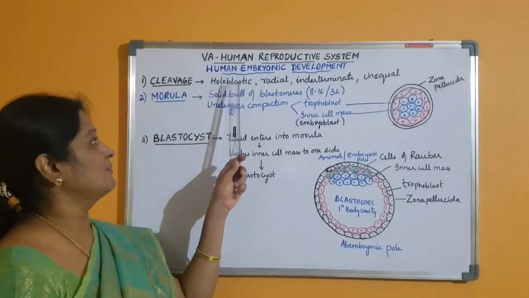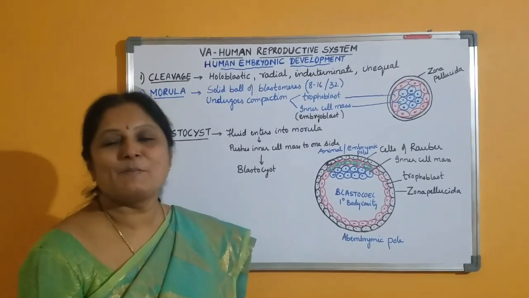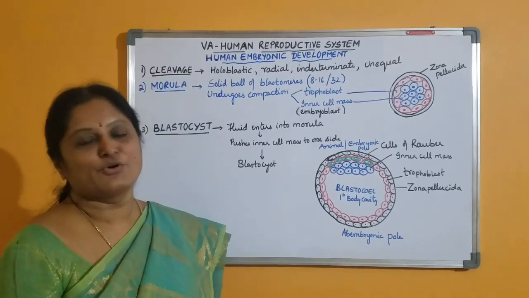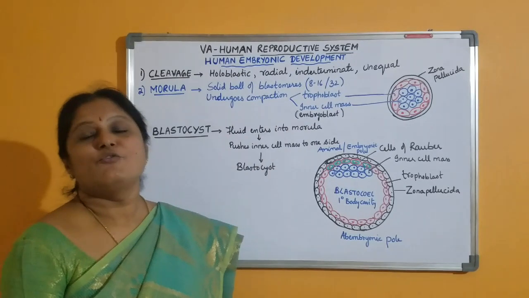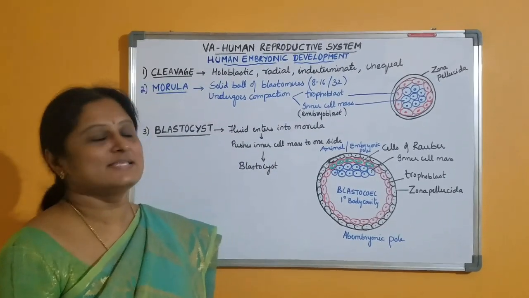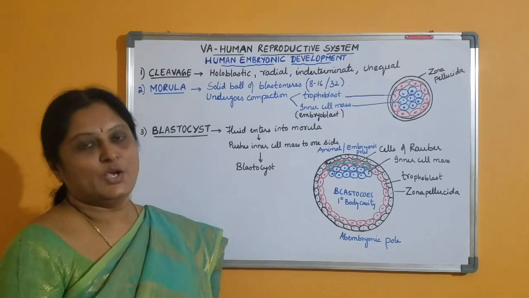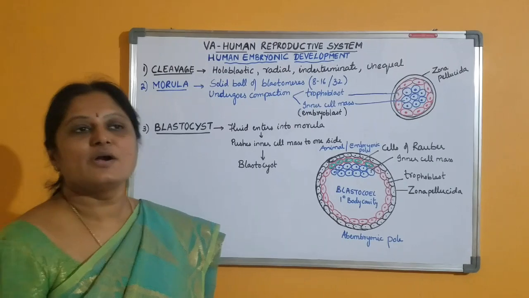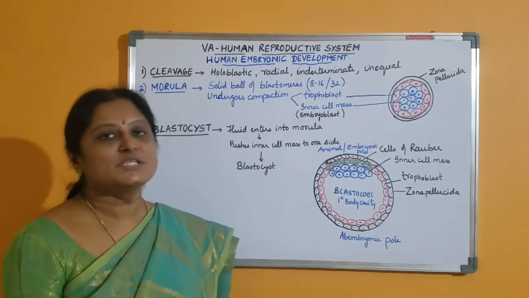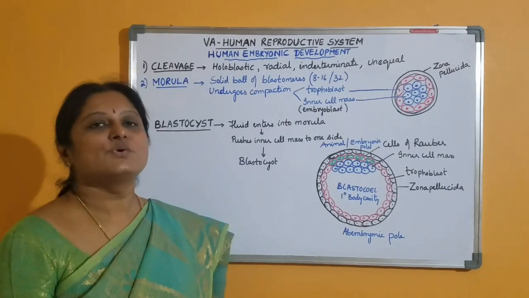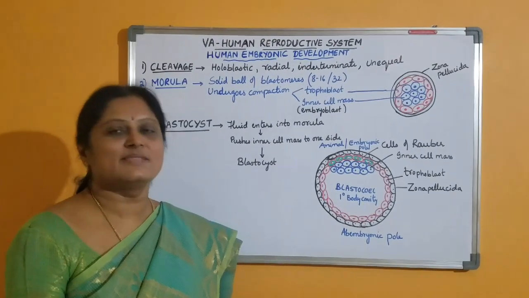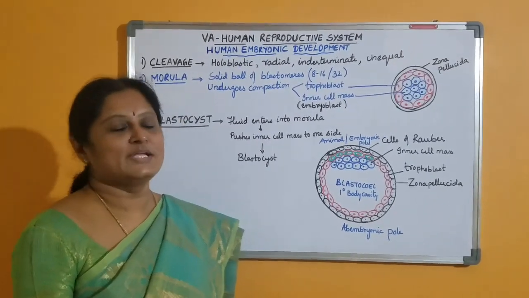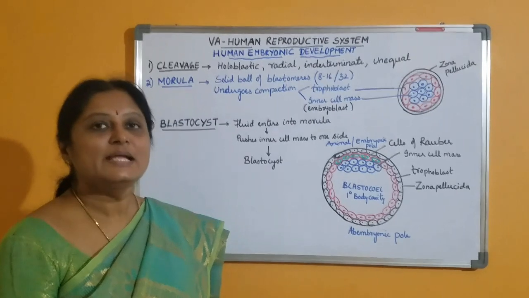And this cleavage in humans is holoblastic, where there is complete division of the zygote because the egg is microlecithal, having little amount of yolk, and it is radial where the division occurs through the primary axis and the blastomeres formed are unequal. And it is an indeterminate cleavage because the blastomeres are not determined at the embryonic stage into which future organs they have to develop. So even if some of the blastomeres are lost in the embryonic development, the remaining blastomeres produce the entire organism. So we call it the indeterminate cleavage.